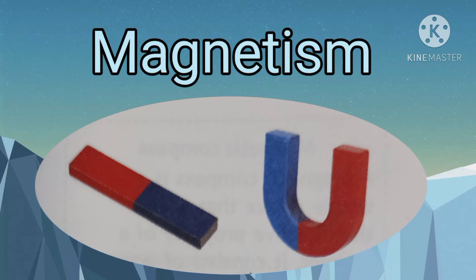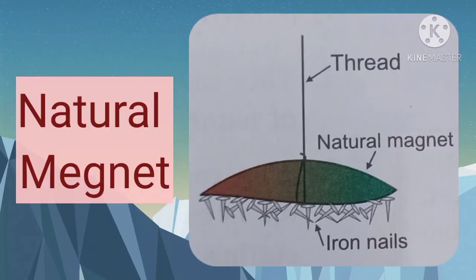It has two very important properties. It attracts a small piece of iron towards itself. This property is called the attractive property. If it is shaped in the form of a needle and suspended freely, it always points in the north and south direction. This property is called the directive property. The property of a magnet to attract any object is called magnetism.